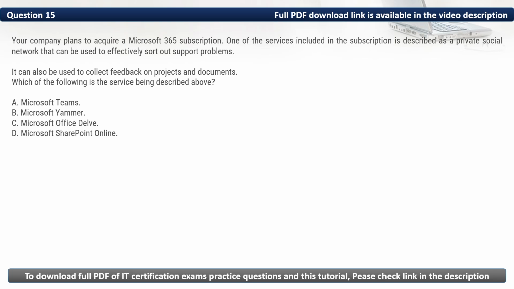Question 15. Your company plans to acquire a Microsoft 365 subscription. One of the services included in the subscription is described as a private social network that can be used to effectively sort out support problems. It can also be used to collect feedback on projects and documents. Which of the following is the service being described above?